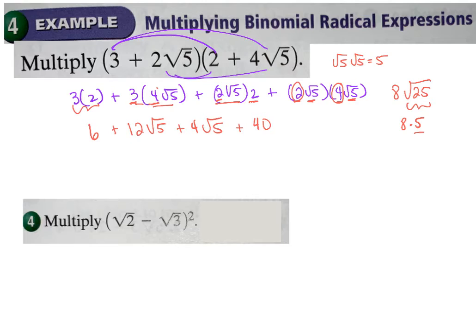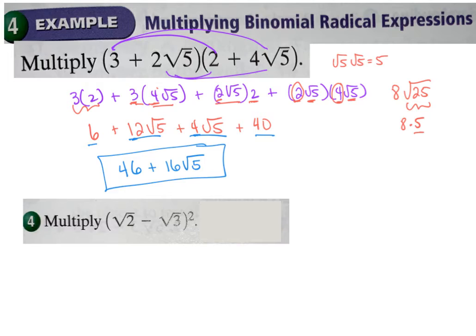And then I'm going to simplify by combining my like terms, my like numbers, my like variables, my like radicals. So I'm going to take the 6 and the 40 and add those. These are like terms, so I can add the 12 and the 4 to give me 16 square root of 5. So go ahead and try check understanding number 4.